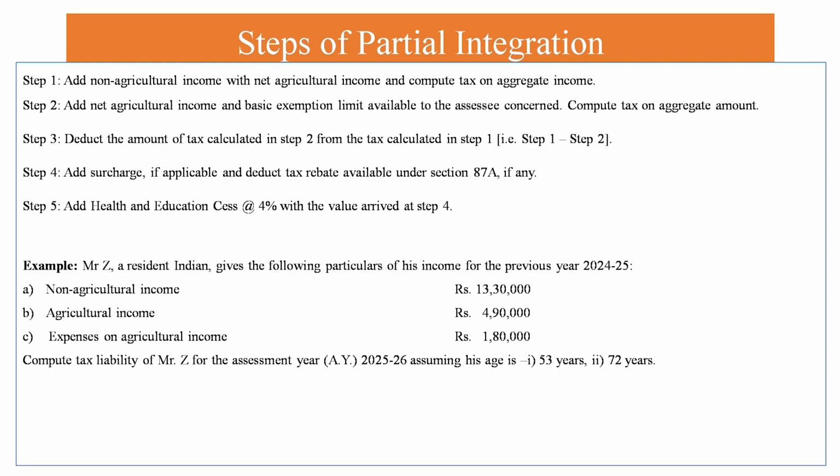Then we are taking a live situation as a case study. Mr. Z, a resident Indian, gives the following particulars of his income for the previous year 2024-25. Non-agricultural income is 13,30,000, agricultural income 4,90,000 and expenses on agricultural income 1,80,000, means net agricultural income is 3,10,000, that is 4,90,000 minus 1,80,000. Now we have to compute the tax liability of Mr. Z for the assessment year 25-26, assuming his age is 53 years or age 72 years.